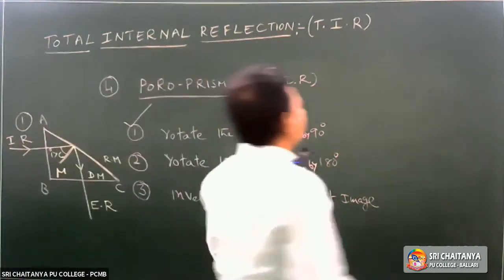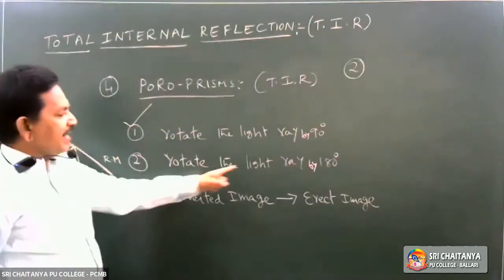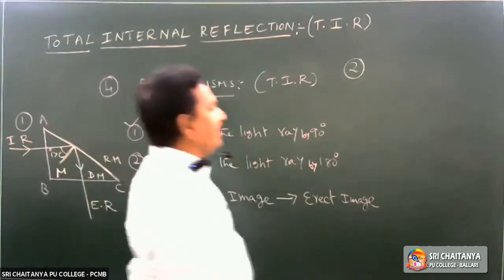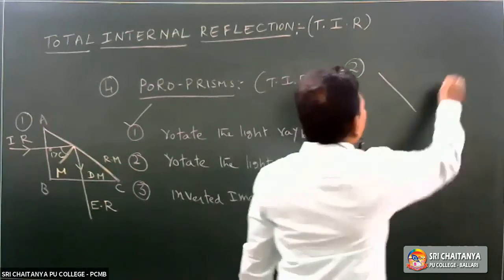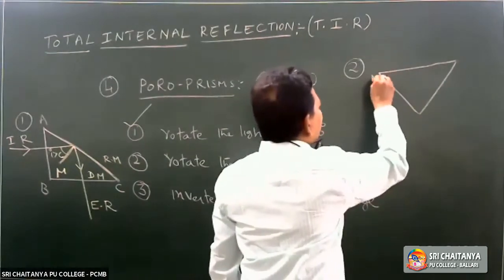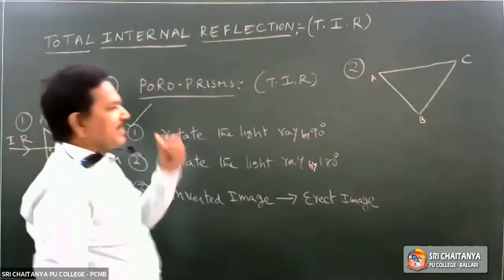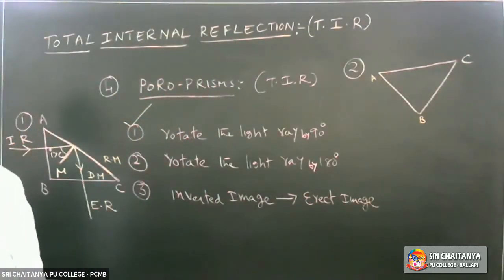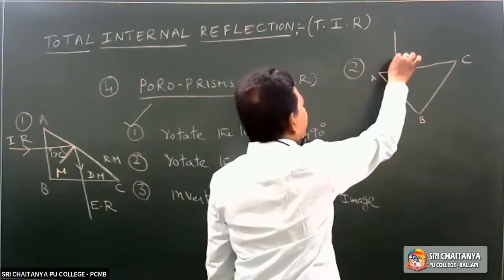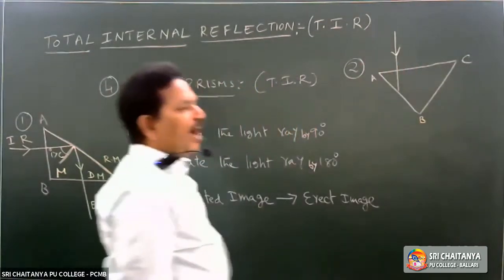Now let us consider the second one, where the light ray is rotated by 180 degrees. Consider the prism like this. This is A, this is B, this is C. The light ray is incident normally on AC, and falls on AB.